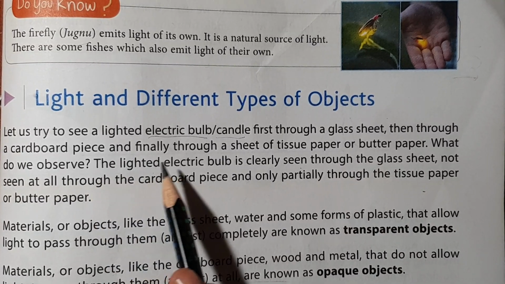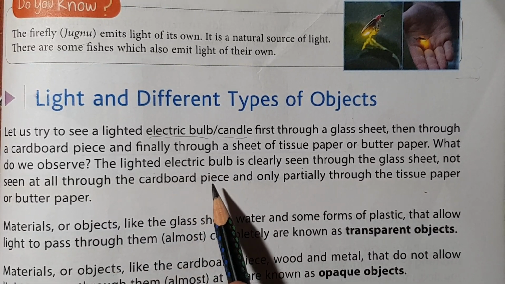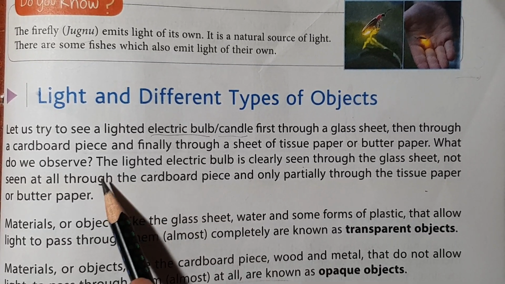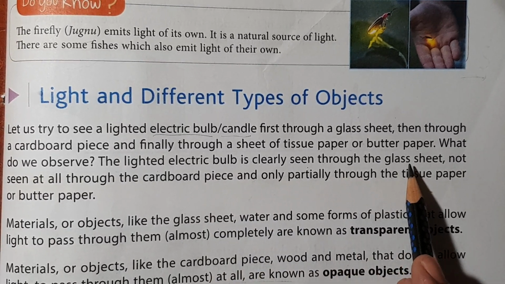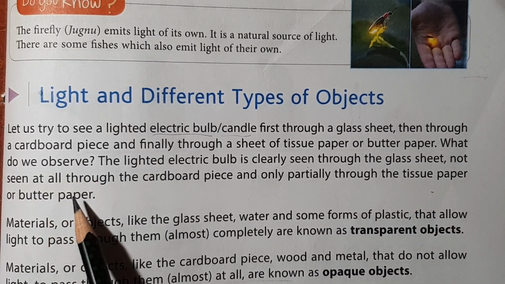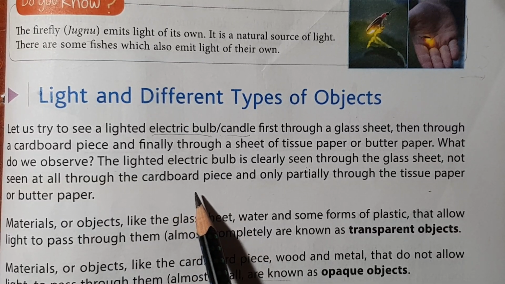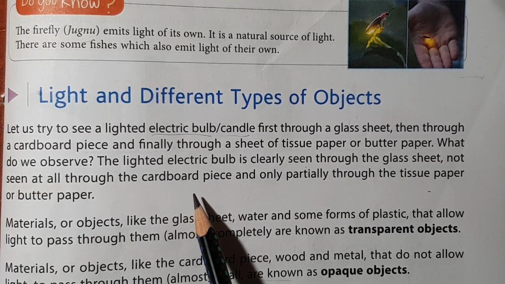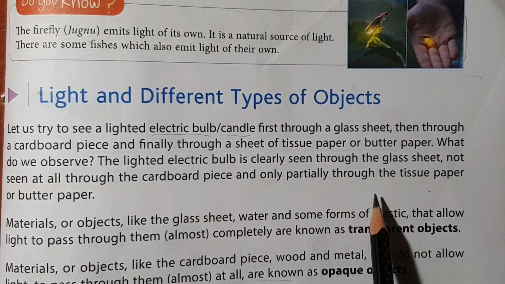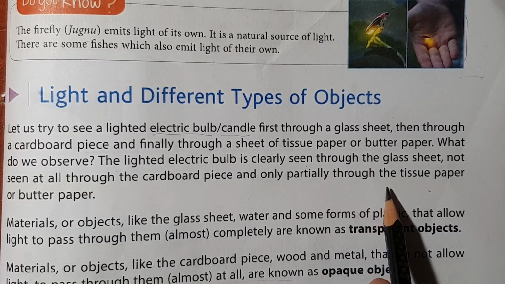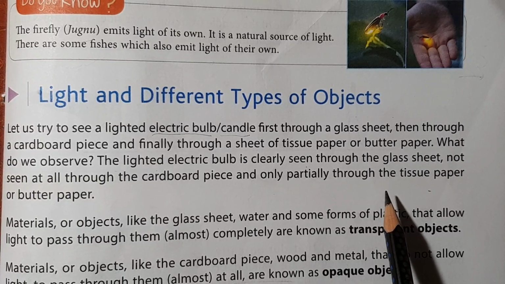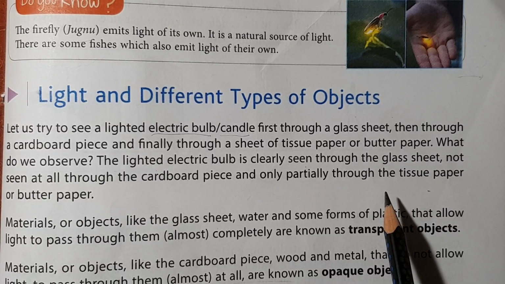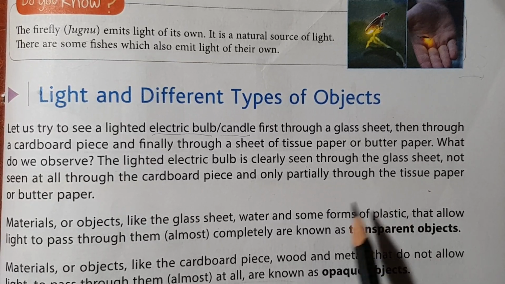What do we observe? In all these cases, we have different experiences. The lighted electric bulb is clearly seen through the glass sheet. When we see the electric bulb or candle through a glass sheet, as we know, the glass sheet is transparent. We can see the light clearly. It is not seen at all through the cardboard, because light cannot pass through cardboard. And only partially through the tissue paper or butter paper, we can see only partial light transmitted from there.